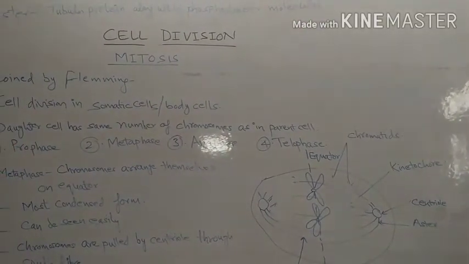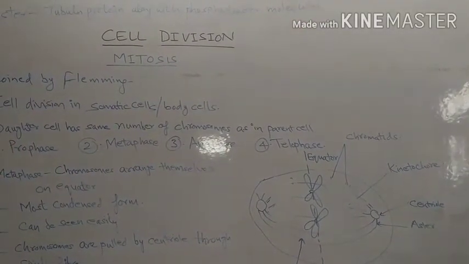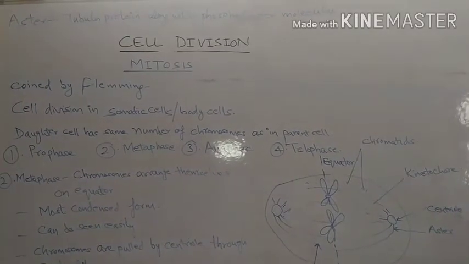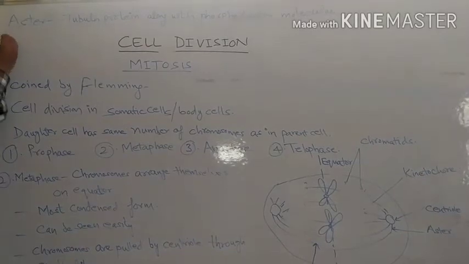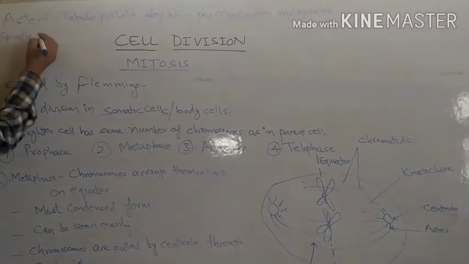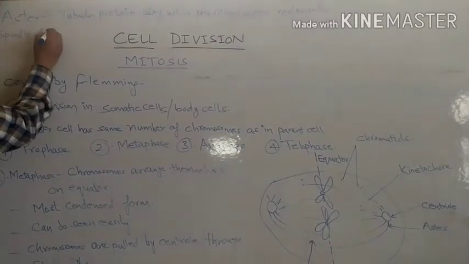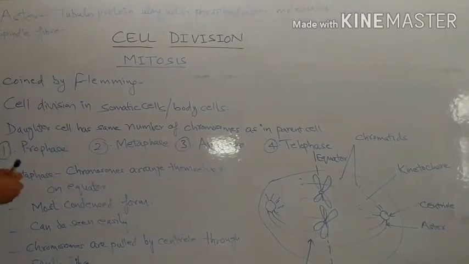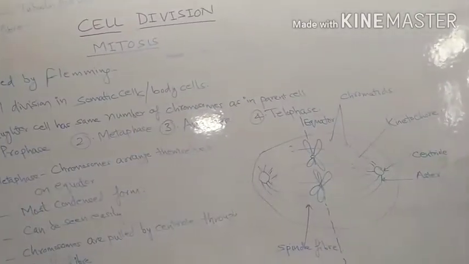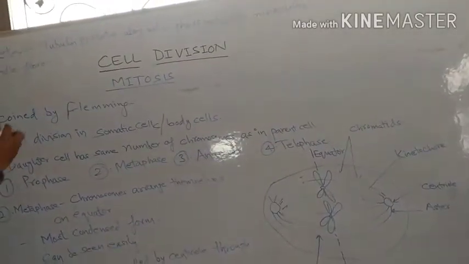So this is aster, which is made up of tubulin protein along with phosphodiester molecules. The second term I told you is spindle fiber. When we are talking about spindle fiber, its composition is